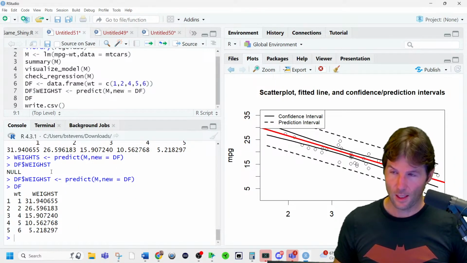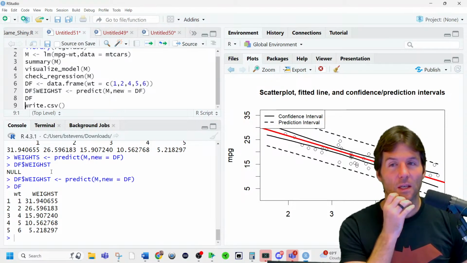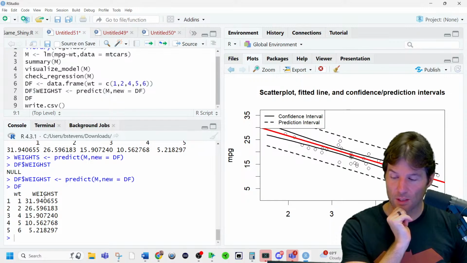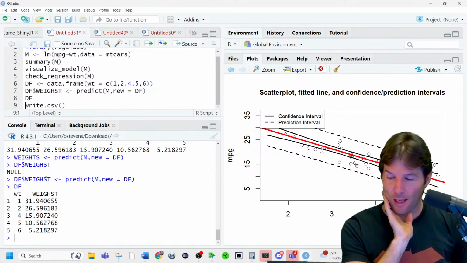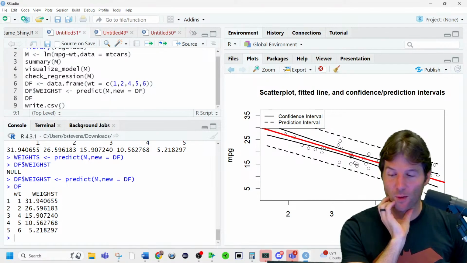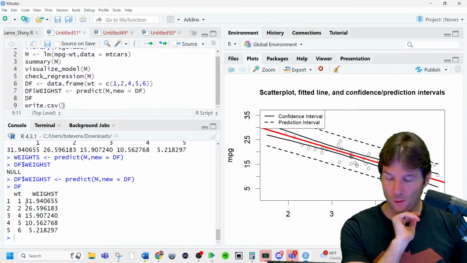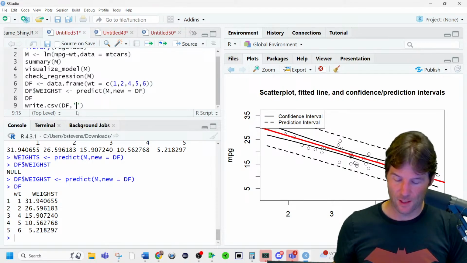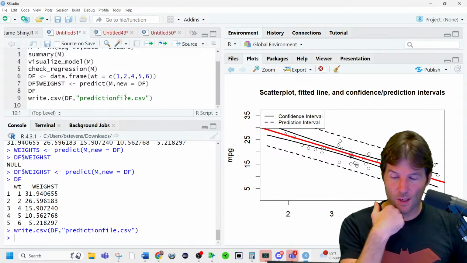This is not perfect right now because we're going to have to do some copy pasting. But there's 49 observations to predict, and you need to bring in the new data. I don't want to do the whole thing for you. You could literally just start copy pasting these into your file if you have predictions, but it's going to take longer than if you write it. If you go here to write data frame, comma, prediction file.csv, now you have this file right here as a CSV. I'm going to go to my computer, and you can just search your computer for it. There's prediction file.